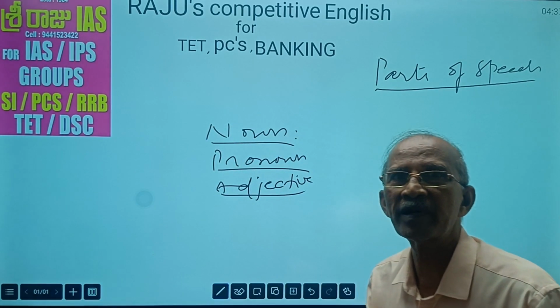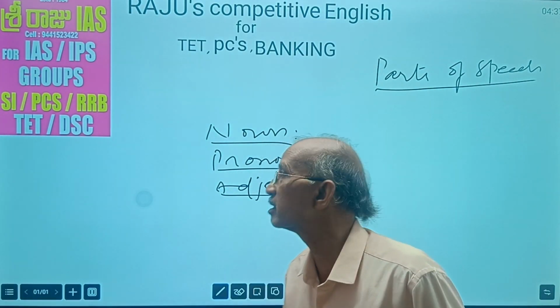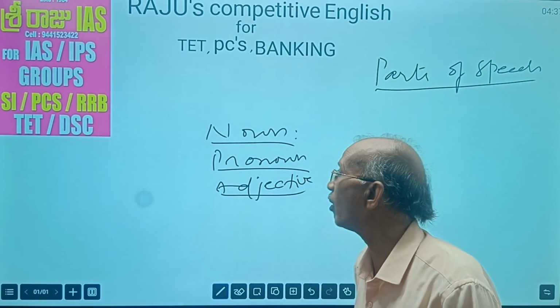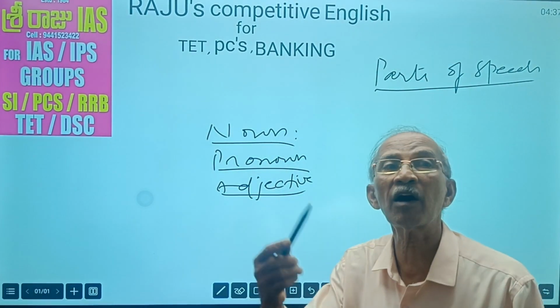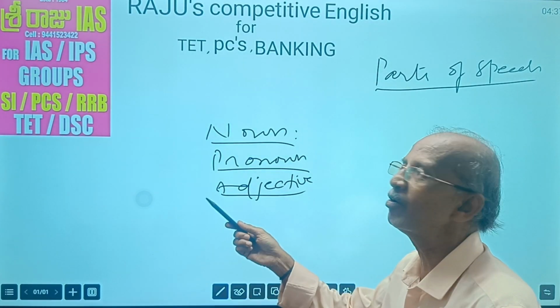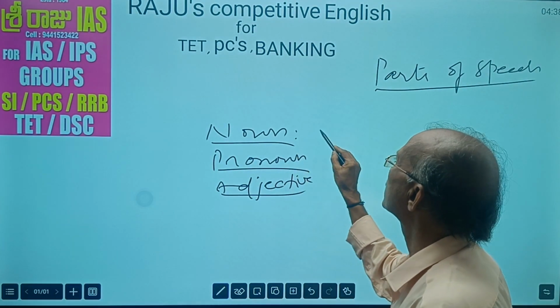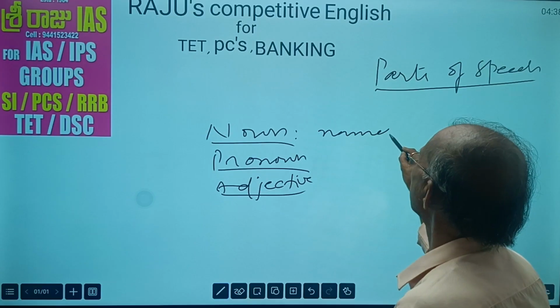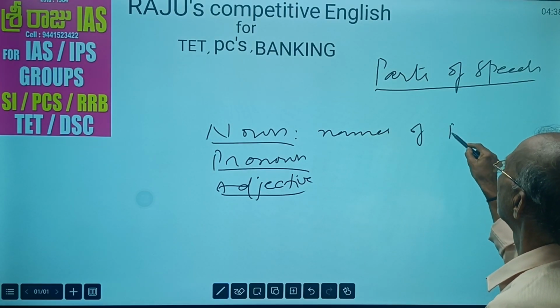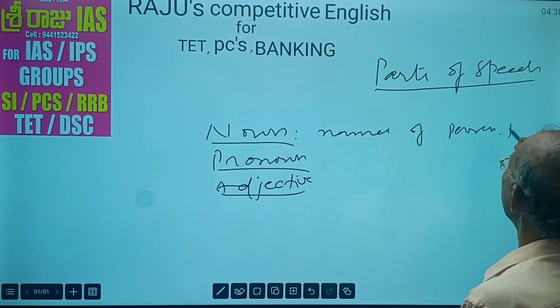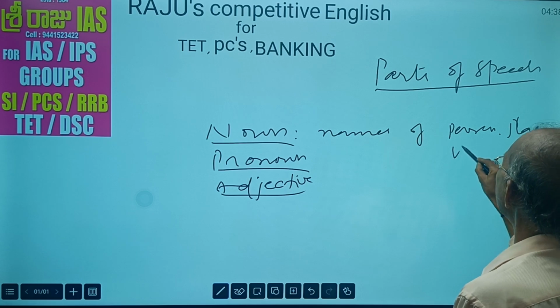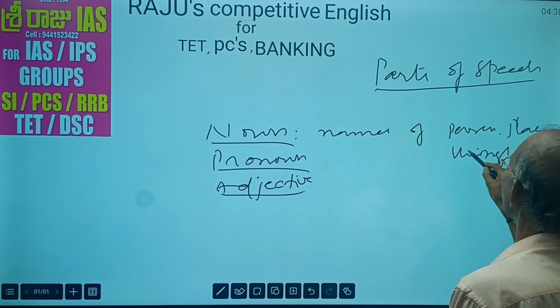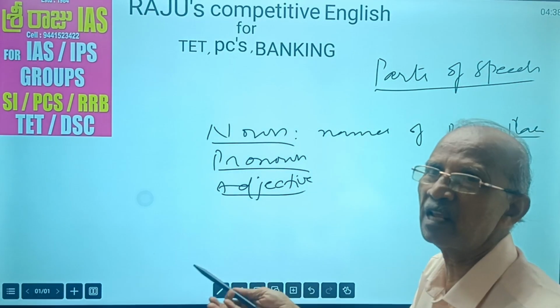Nouns are the names of persons, places or things. Pronouns are used instead of nouns. Adjectives qualify nouns and pronouns. So nouns are names: names of persons, places and things. Nouns means names.